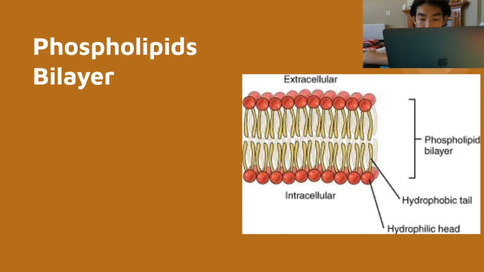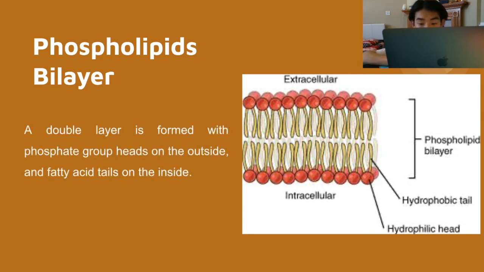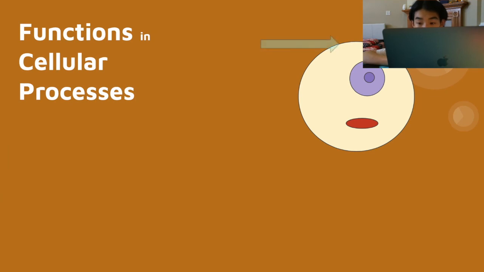They automatically arrange themselves in a certain pattern in water because of these properties, and form cell membranes called phospholipid bilayer. To form cell membranes, phospholipids line up next to each other with their heads on the outside of the cell and their tails on the inside. A second layer of phospholipids also forms with heads facing the inside and tails facing away. In this way, a double layer is formed with phosphate group heads on the outside and fatty acid tails on the inside. This double layer forms the main part of the cell membrane.